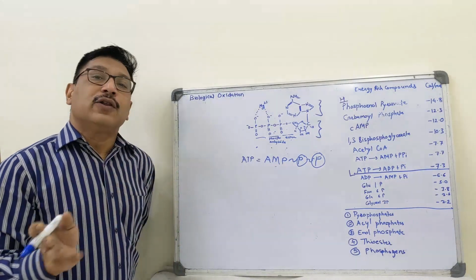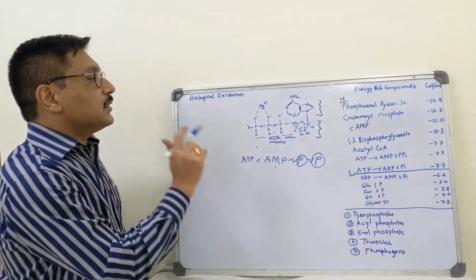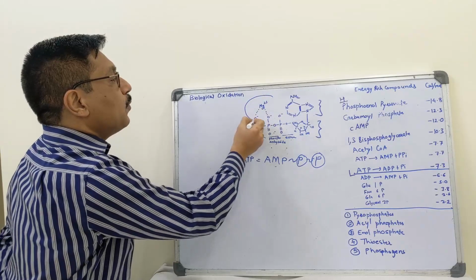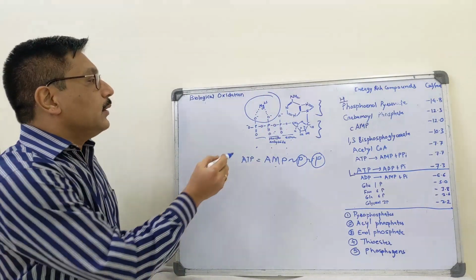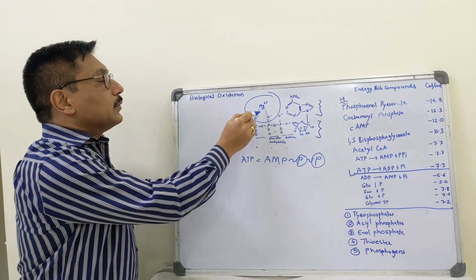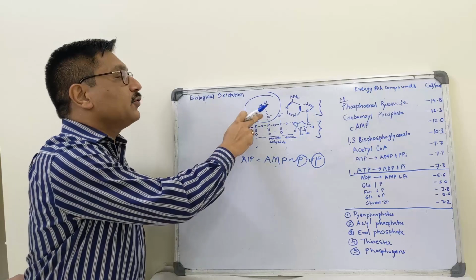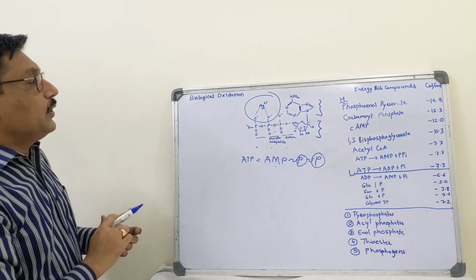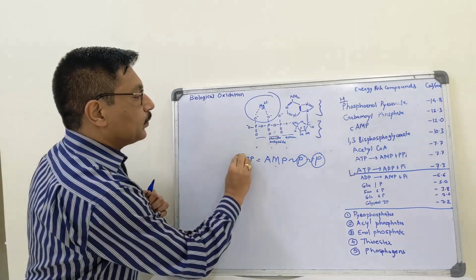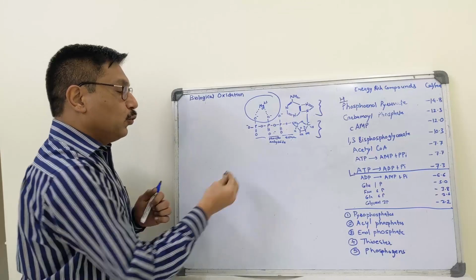It plays a central role in transfer of energy and it functions as a complex with Mg2+, magnesium. The 2 negative groups are balanced with magnesium 2 positive. Now coming to synthesis of this ATP. ATP can be synthesized in 2 ways.